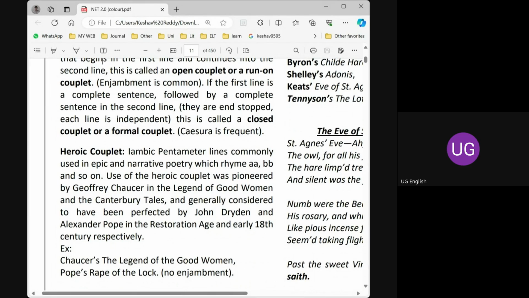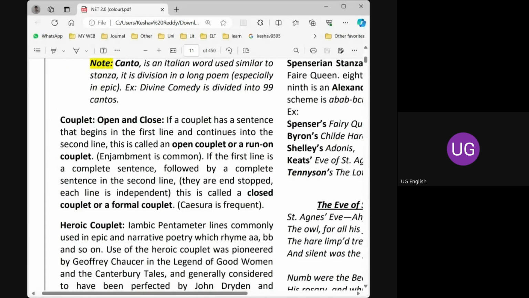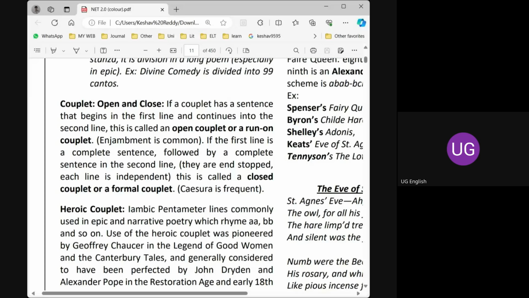A heroic couplet is a couplet. A couplet may have any meter, any rhyme, that means any feet it may have. It may be iambic, it may be trochaic. But if the couplet has only 10 syllables, that is 5 iambs, that is pentameter, iambic pentameter, that is called a heroic couplet. Very simple. In a heroic couplet, we have iambic pentameter lines.